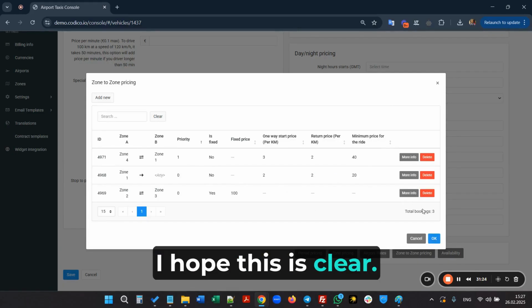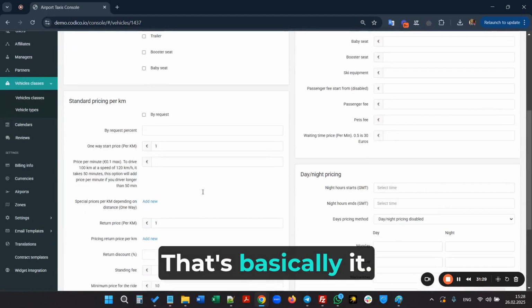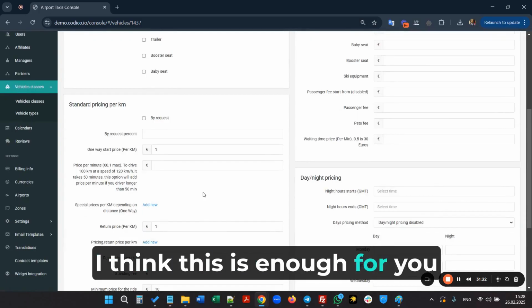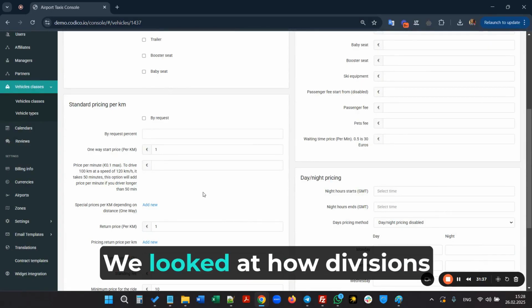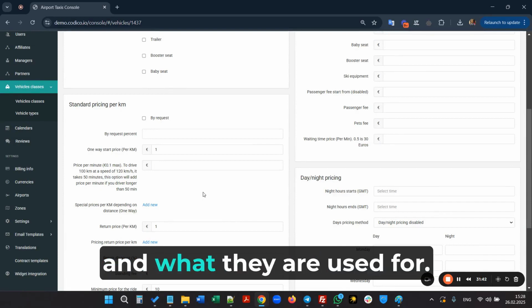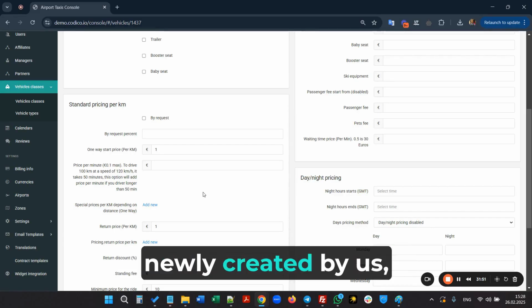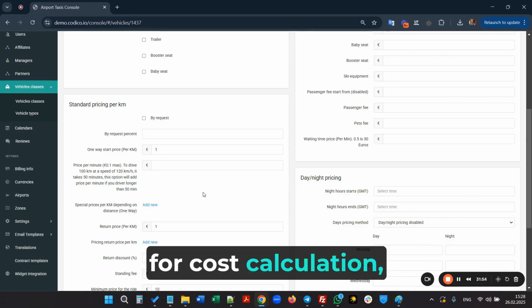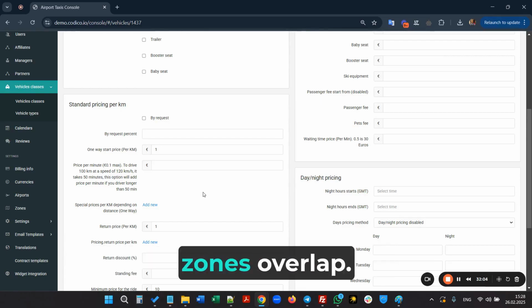I hope this is clear. I was able to explain how zone priorities work. That's basically it. I think this is enough for you to understand the principle of divisions, understand why zones are needed. We looked at how divisions are created, how new zones are created, how to save them, and what they are used for. We tried to use these zones, newly created by us, for cost calculation, for adding specialized prices to the system, and I tried to visually explain how prioritization works and what to do if several zones overlap.